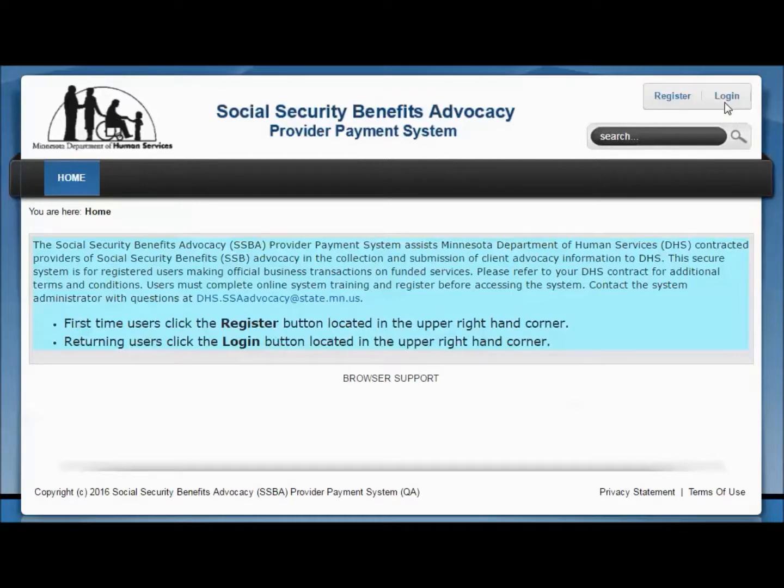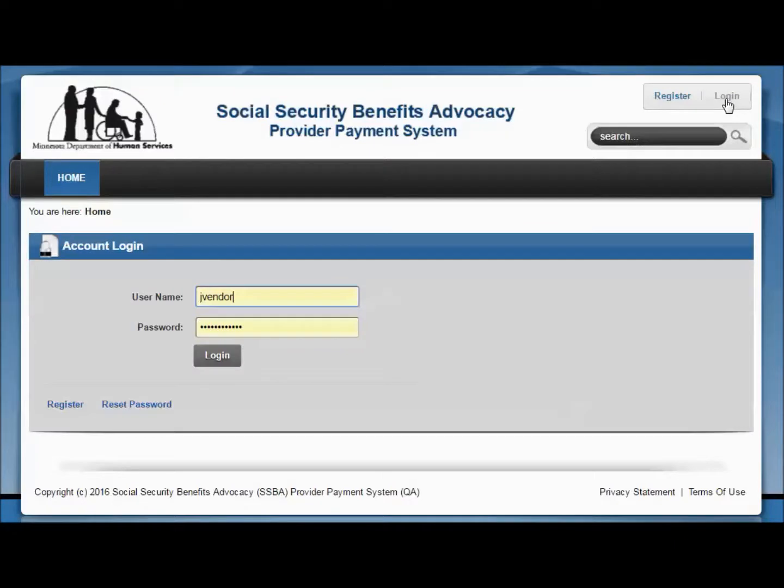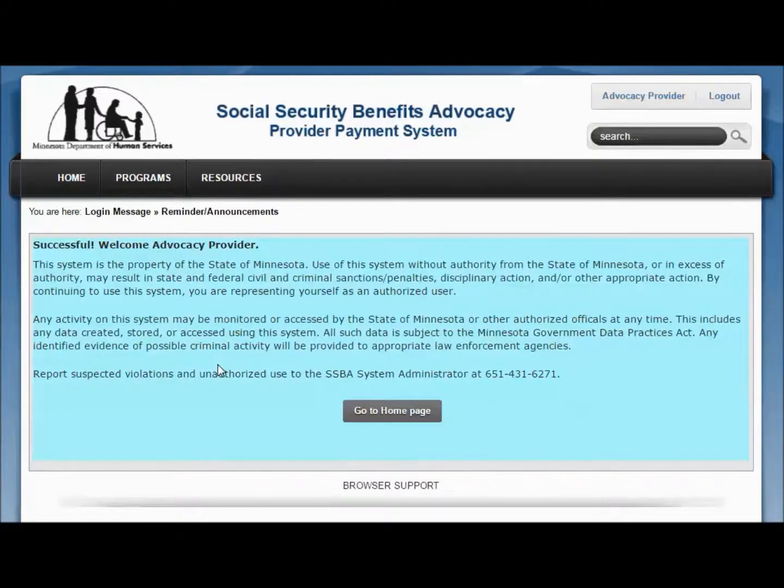To log in, click the Login button located in the upper right-hand corner. Enter your username and password and click the Login button. The system directs you to our welcome page if your login was successful. Please read the welcome page as it will be used to communicate important information. When logged in, your profile name will display in the upper right corner. To log out of the system, click the Logout button, also located in the upper right-hand corner.